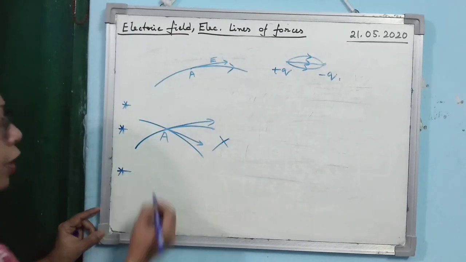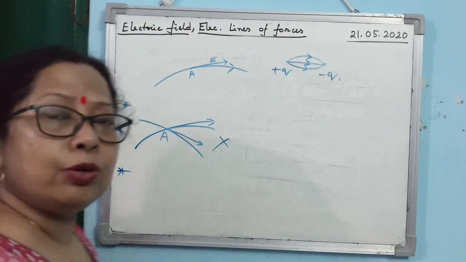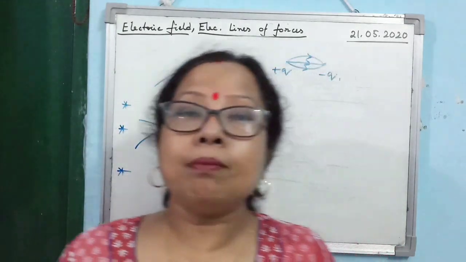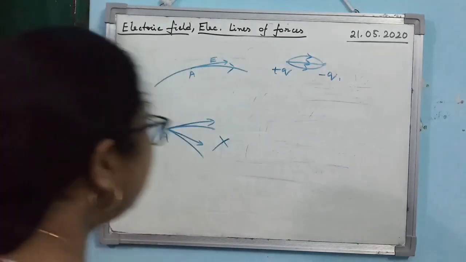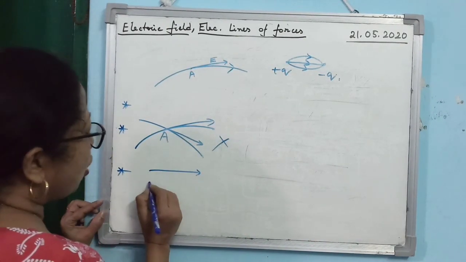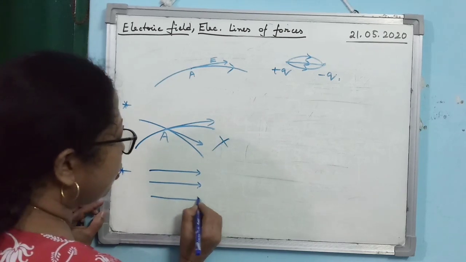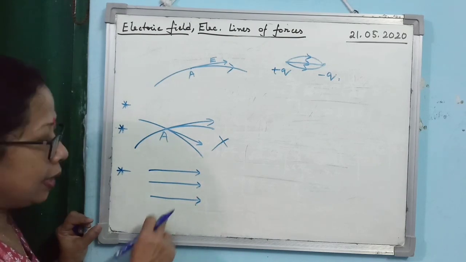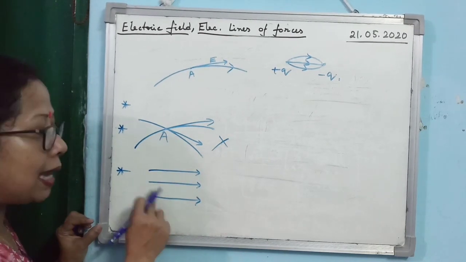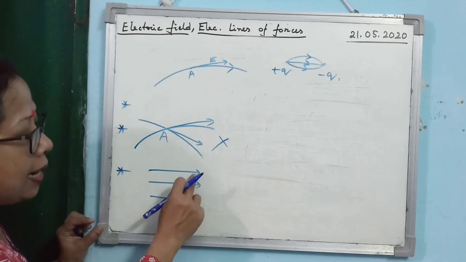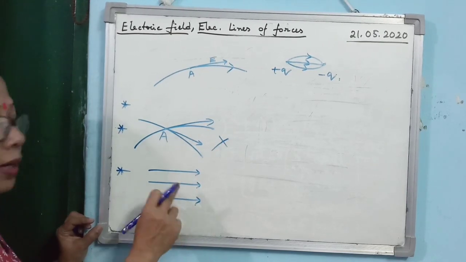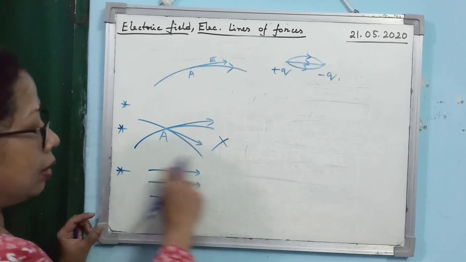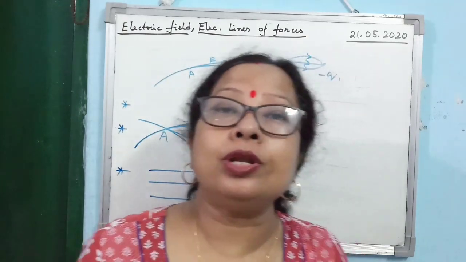Then what is the next important point? If you consider a uniform electric field. Uniform means constant. It means the electric field is constant. Then how do we represent a uniform electric field? By equidistant parallel lines. You see here all the lines are parallel and equidistant from each other, and the arrows are given. You may get one more question on it. This is an important topic: draw the electric lines of force for a uniform electric field.